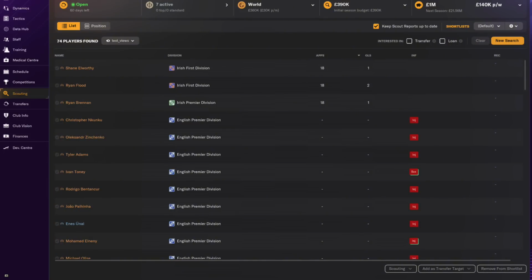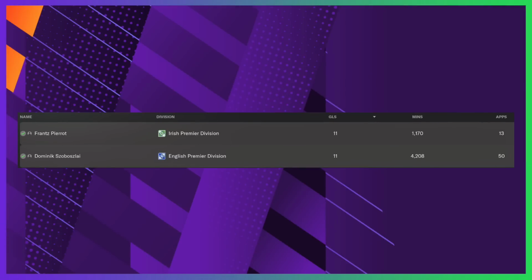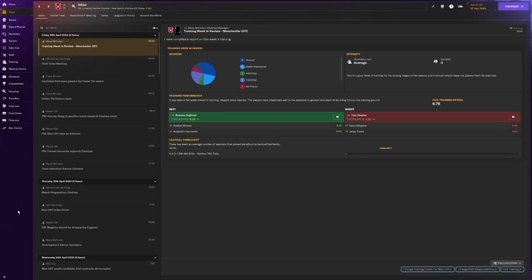This will result in asynchronous player stats. This implies that certain aggregate statistics, such as total goals, may not be directly comparable due to the differing number of games played across the various leagues in your player list. Consequently, comparing a player who has scored a certain number of goals in England with a player who's achieved the same in Ireland is less meaningful, as the total number of matches played between these two players differ significantly. With all that being said, I think the most optimal times to export your data are at the season's end and during the mid-season transfer window. Now you will want to export a player list from one of the screens within Football Manager.